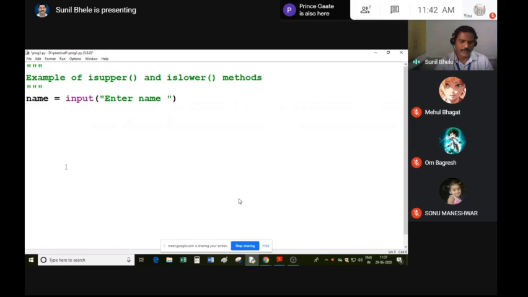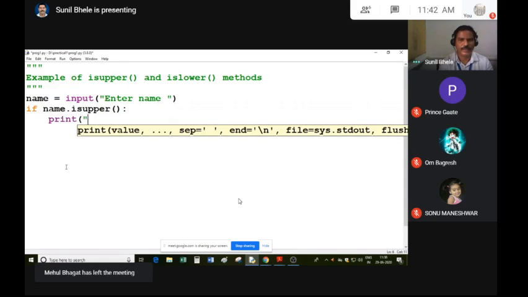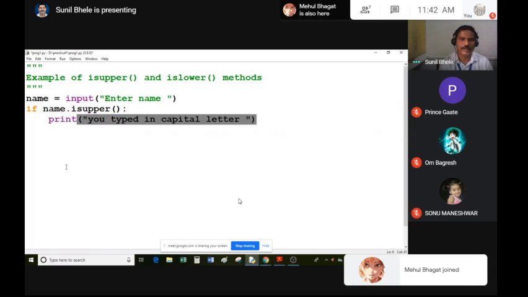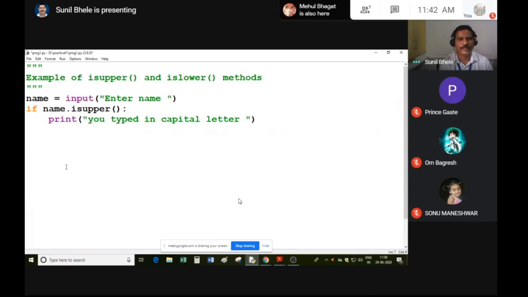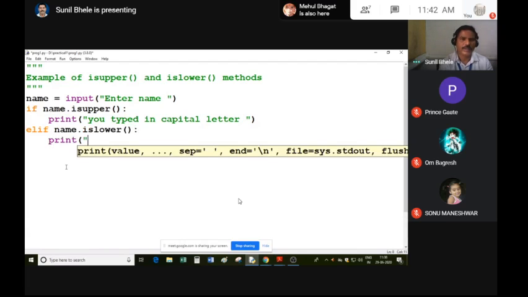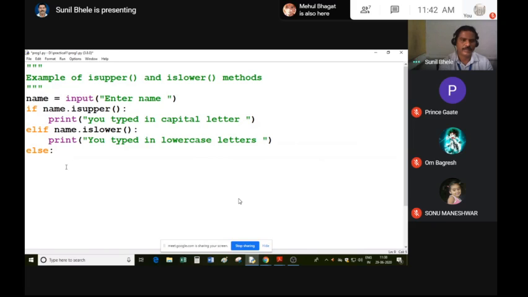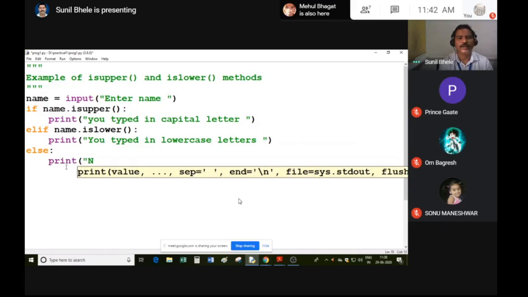So when a user enters a name, you can check if name.isupper(): print you typed in capital letters. elif name.islower(): print you typed in lowercase letters. else: print neither uppercase nor lowercase.